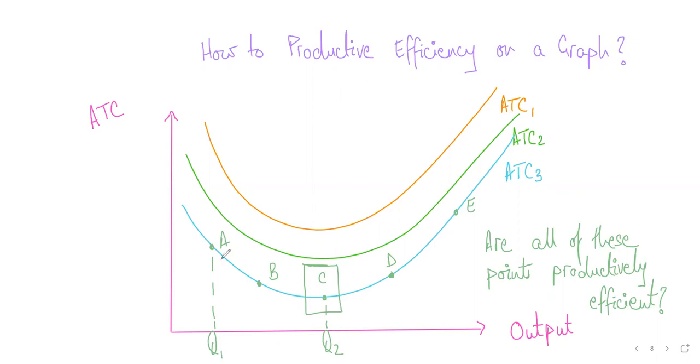then the three options available are either you can operate on point A, or you can operate on, let's say, point G, or you can operate on point F. You do not have the option of operating on point C because you only want to produce this much quantity. So out of these three possibilities, which one is most efficient? Obviously A. Similarly for B, C, D, E. So all points on the lowest possible ATC curve are productively efficient. But why is C most efficient of all? Because here the cost will be the lowest of all options.